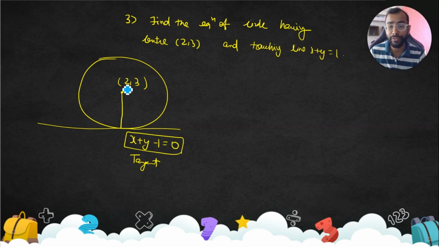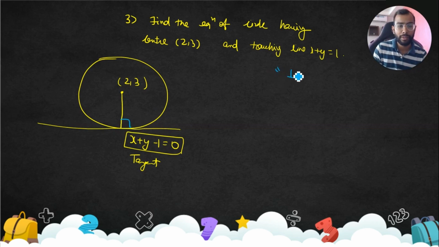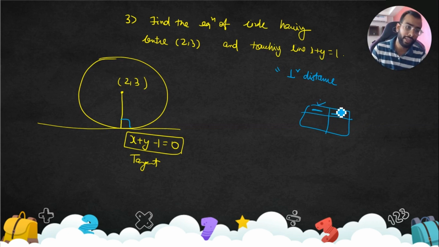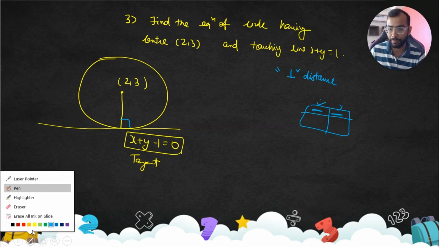So distance from center to tangent is nothing but radius. Remember this, perpendicular distance always. These things are important. If this is a notebook, and something is very important, which you might miss, or something you should not be able to forget, write it here in your notebook.